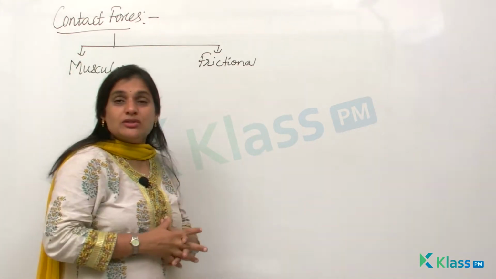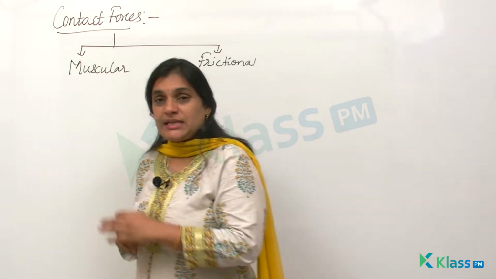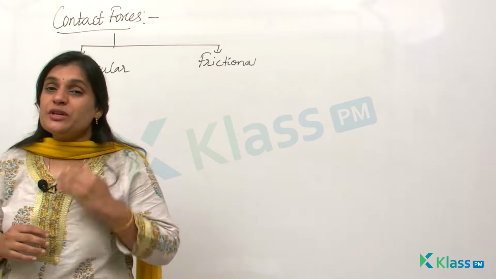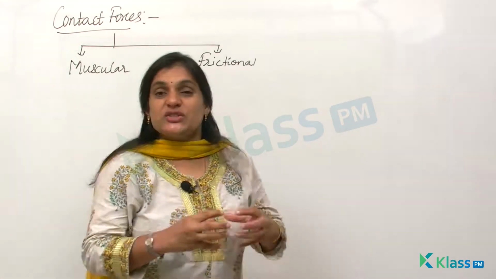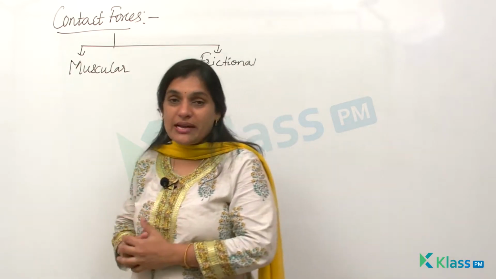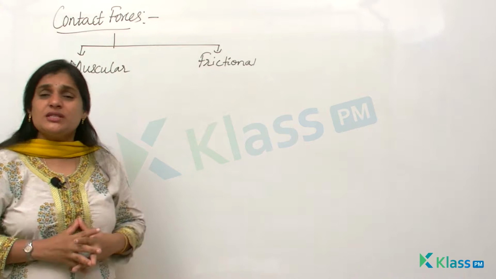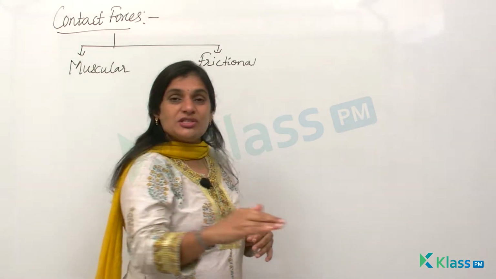Or how come the ball stops rolling? Have you ever thought of this? Yes, I'll tell you how it is. This is because of the frictional force. This frictional force is nothing but the force between the object and the surface. Now, if the surface is smooth, the object slides off.